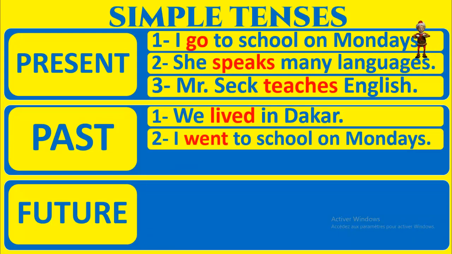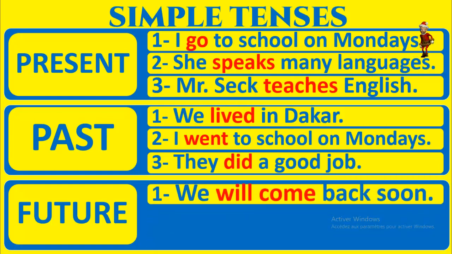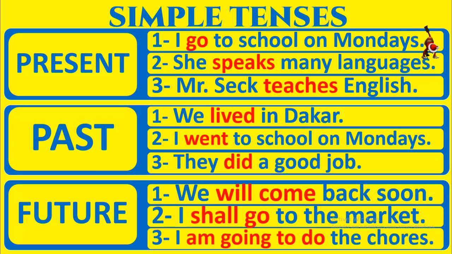I went to school on Mondays. They did a good job. Here also, all the verbs are in the past, and we are going to see in detail how they are formed. We will come back soon. I shall go to the market. I am going to do the chores. So as you can see, present simple formation is here, past simple formation, and simple future formation.